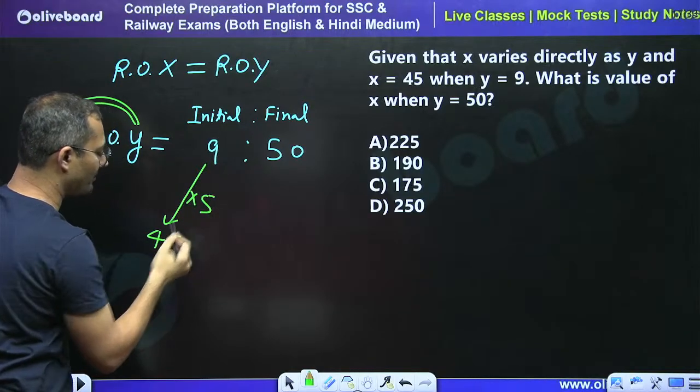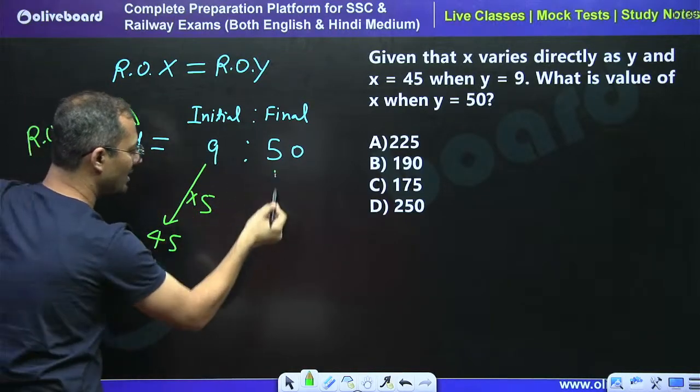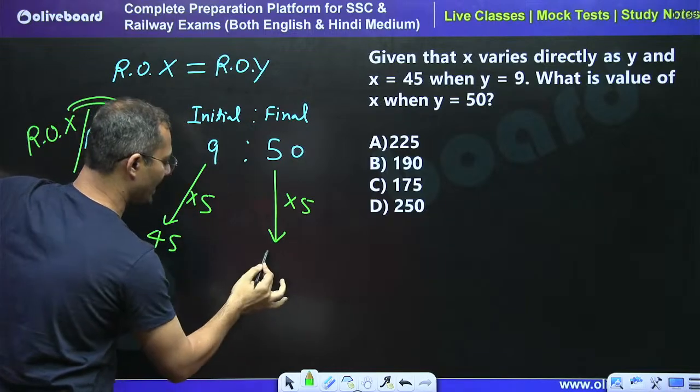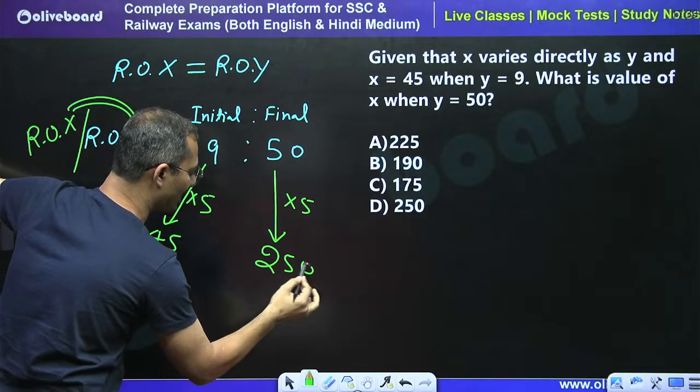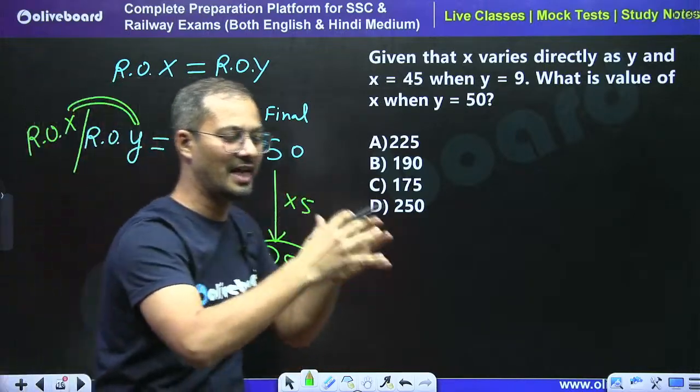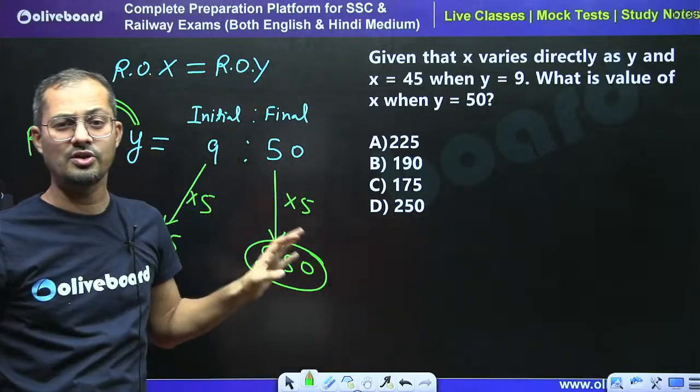So it is 5 times. It is how many times? It is 5 times. So this is also 5 times. So no need to use the traditional approach, finding the k constant, then putting in the equation, and so on. You are not going to do that, right?